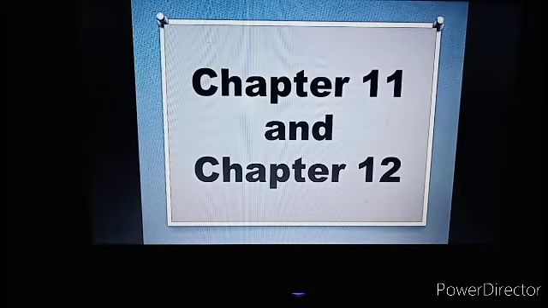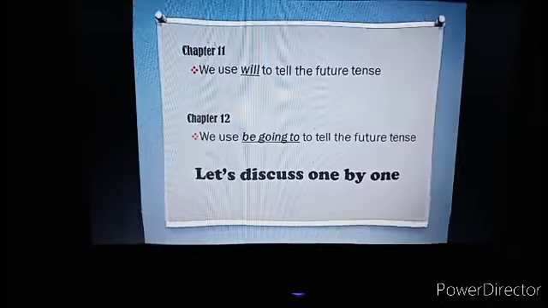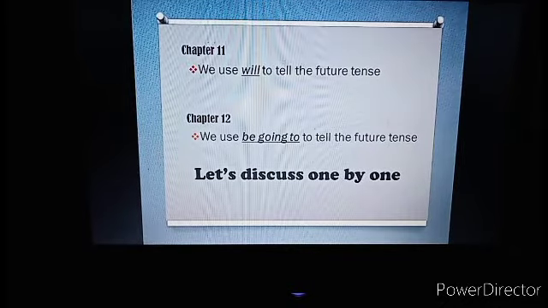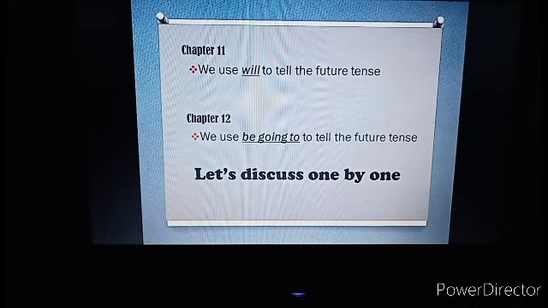Simple future tense, you can see from the book chapter 11 and then chapter 12. It means chapter 11 and chapter 12 are the same. That's talking about simple future tense. But on chapter 11, we use will to tell the future tense. And then chapter 12, we use be going to tell the future tense. Let's discuss one by one.